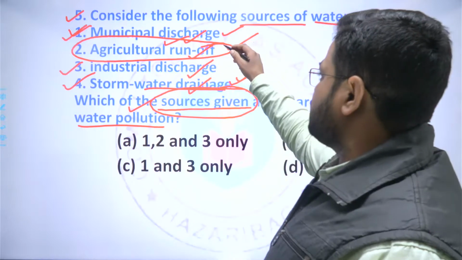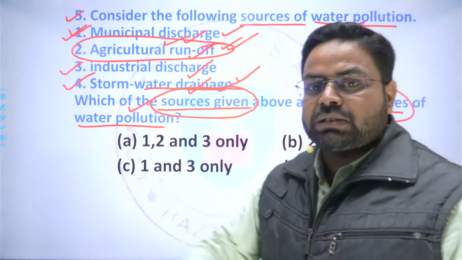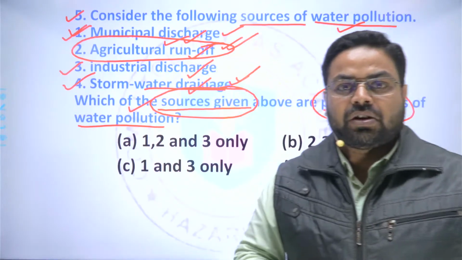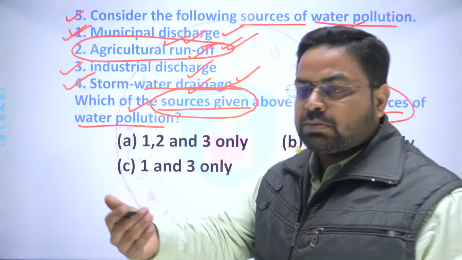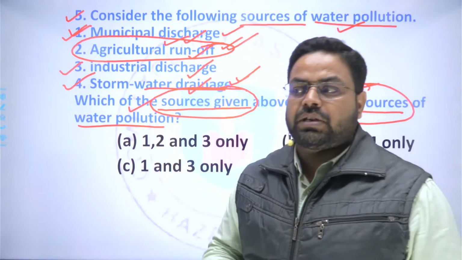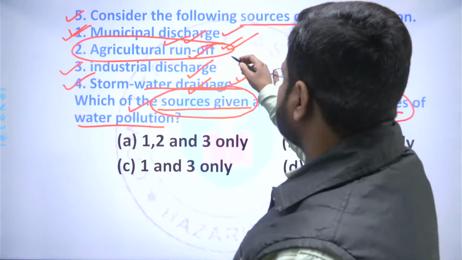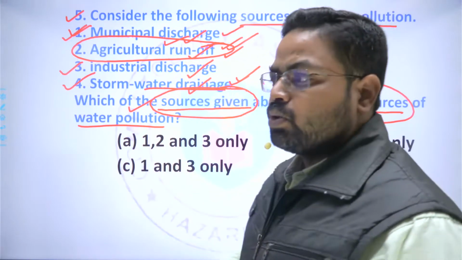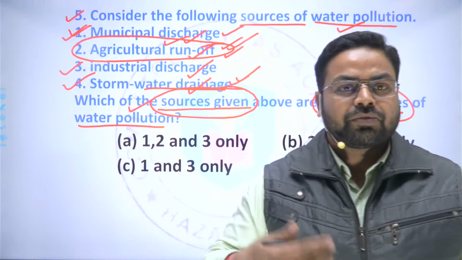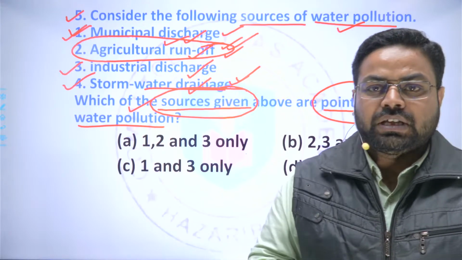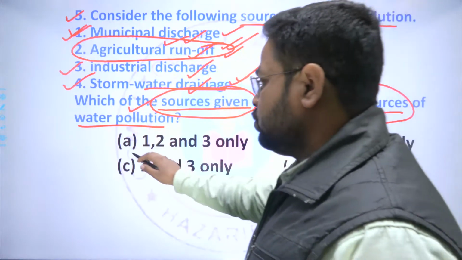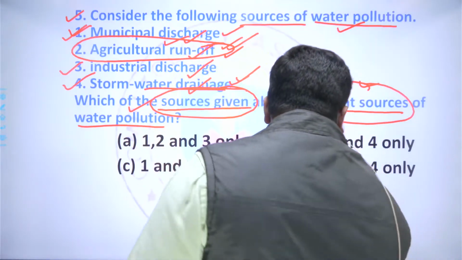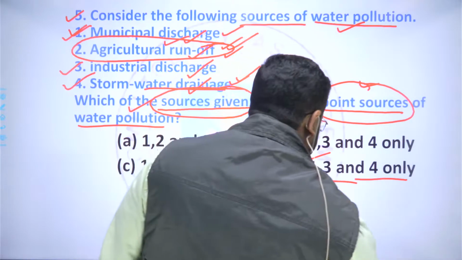These chemicals get washed with the surface runoff from the agricultural field and come to the water bodies. This is why it becomes difficult to identify where this pollutant is coming from. So here the answer will be 1, 3 and 4, that is D.